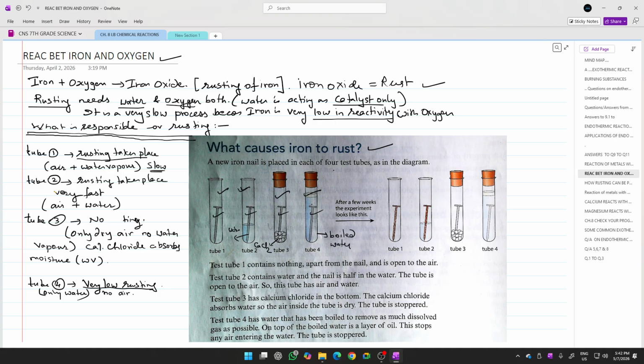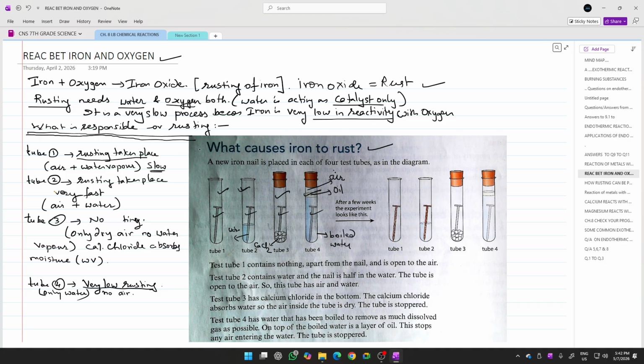And above this boiled water, you are going to put some oil also. Above the oil, you will see some space where there is some air present. Test tubes number 3 and 4 are closed from the top; they are not open. So this arrangement is done, and we are going to see what is observed, and what the reason for those observations is.